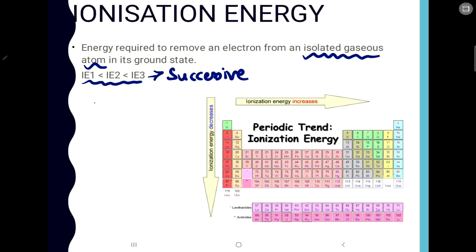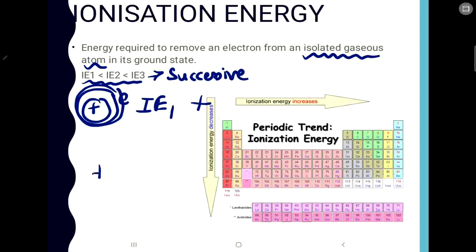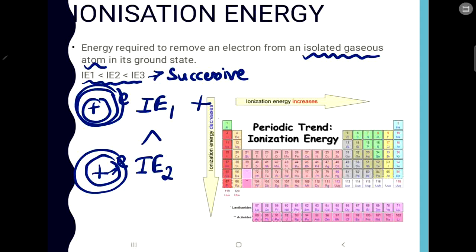For example, you have got one atom. This is the atom, suppose. Now you have to remove this outer electron. The energy that will be required to remove that electron will be IE1. Now one electron has been removed and this has gained one positive charge. Now we have to remove this other electron from that. The second time that we remove an electron, the ionization energy required will be IE2.